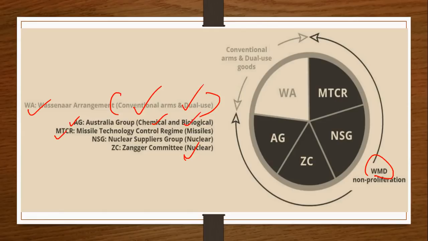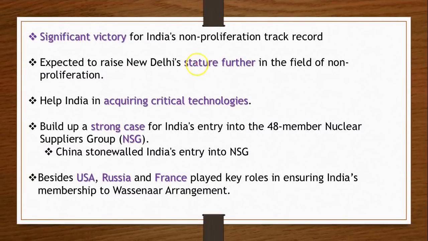So these are the regimes that are there around the world, and we are part of the WA as well as the MTCR. Hopefully we will soon join the AG, the Australia Group, as well. Now dear friends, this entry of our country into the WA is considered a significant victory for India's non-proliferation track record, because the thing is, India has not signed the NPT, the Non-Proliferation Treaty.